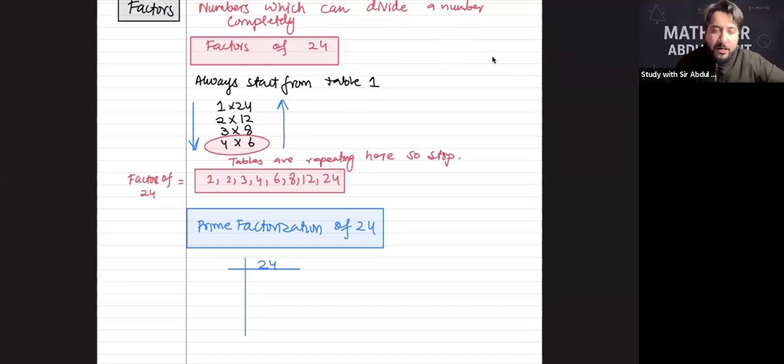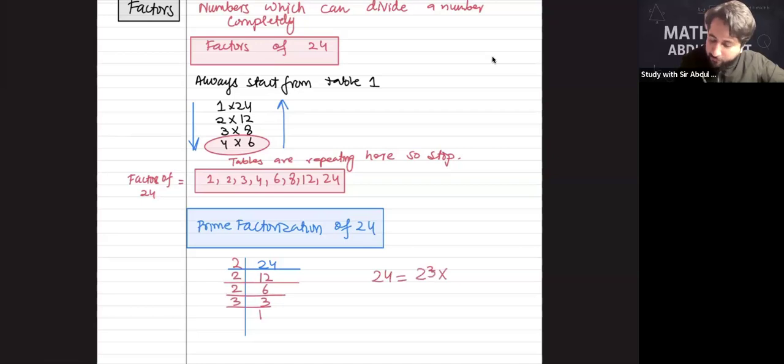So 24 can be halved because 2 is the even prime number. So I can use table 2: 12, then table 2 again, it's 6, table 2 again, it's 3, and 3 ones are 3. So 24 can be written as 2 cubed times 3. Can I write 24 as 2 cubed times 3? Yes or no?